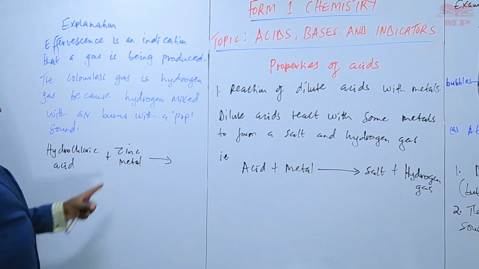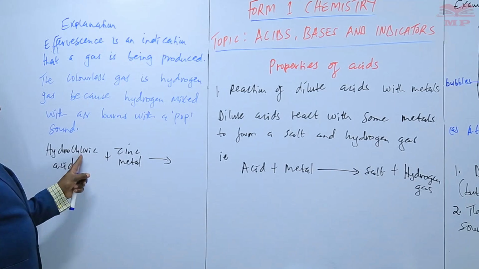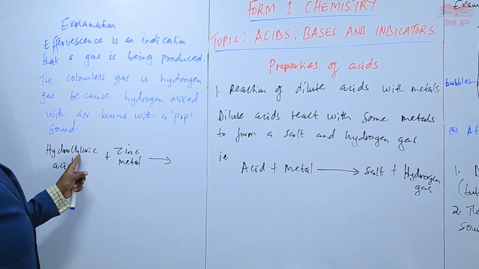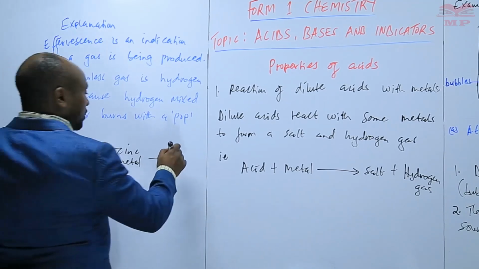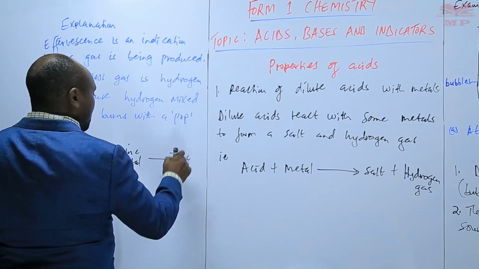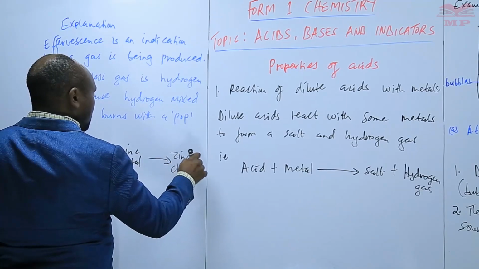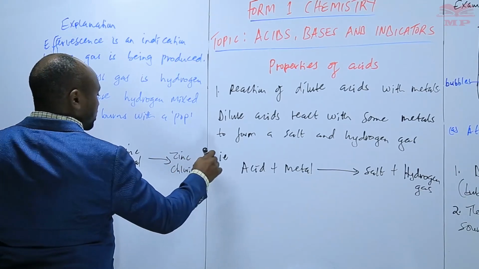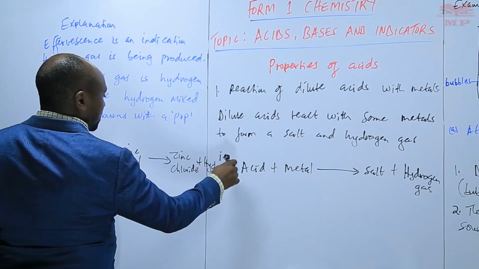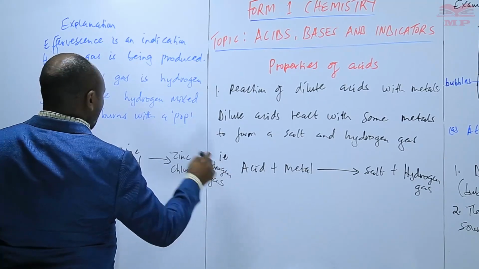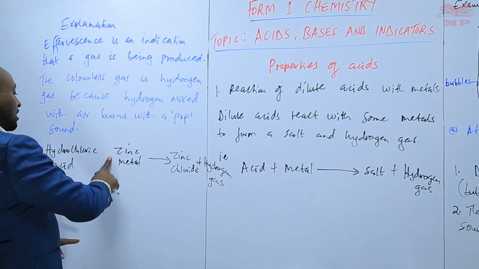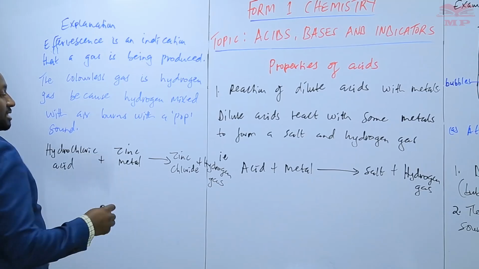So here we will get zinc chloride. From hydrochloric acid we get chlorides. So the salt will be zinc chloride plus hydrogen gas. So this is the equation for the reaction that is taking place.